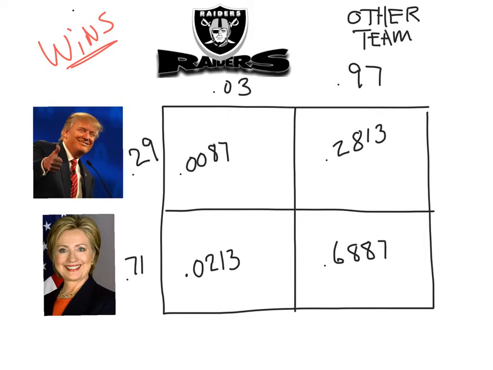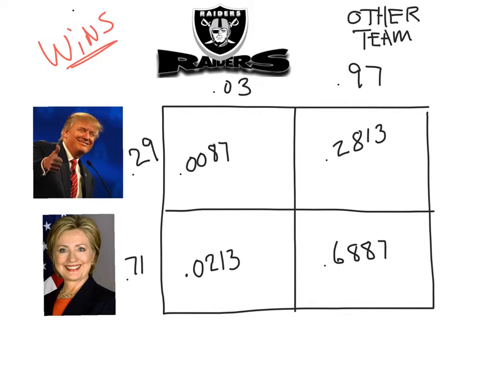So here's our result. We're interested in the Raiders and Donald Trump both winning. It's 0.0087, so that's almost 1%. In fact, it's less than a 1% chance, 1 out of 100. Anyway, we know what the result was. Donald Trump did win, and we're not sure about the Raiders yet. Time will tell, but they are having a pretty decent season so far. Very interesting to see how things will play out.